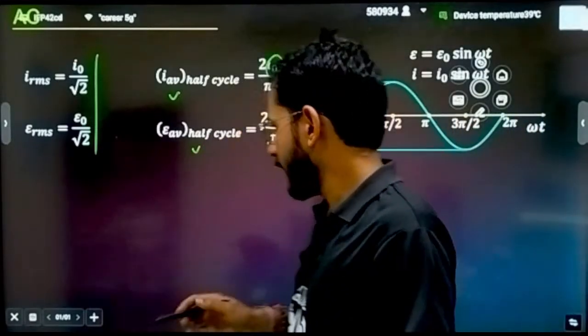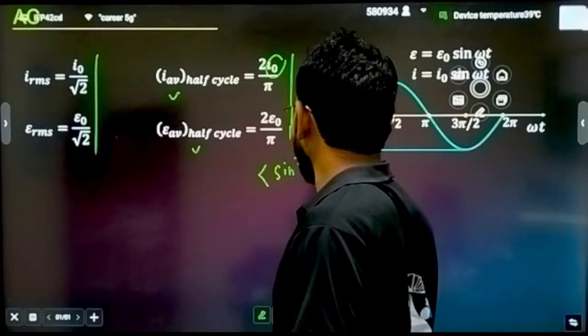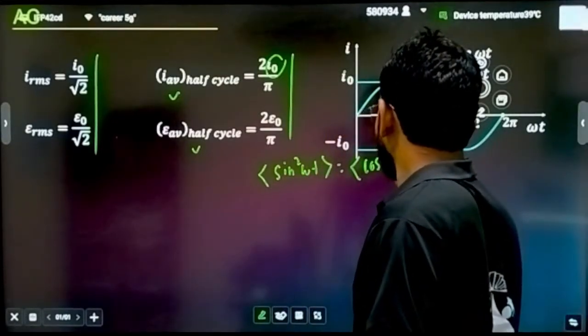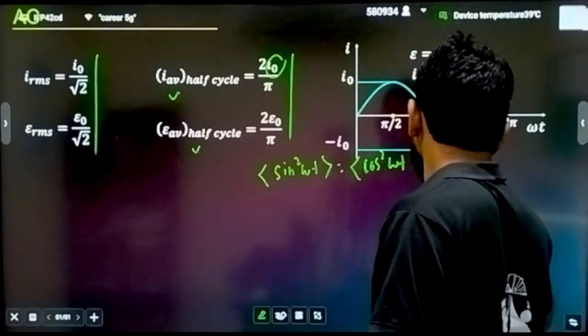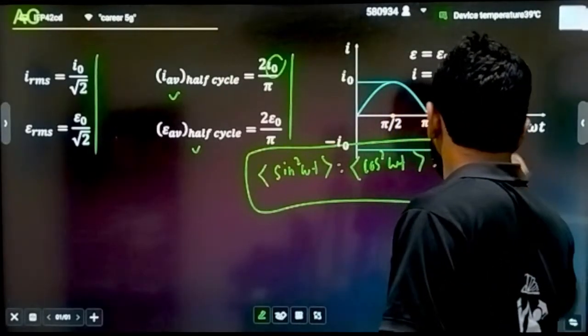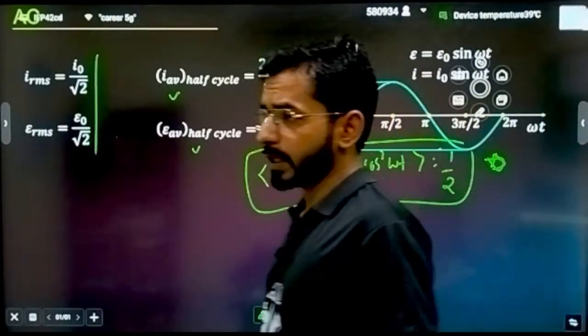One more very important thing I am telling you: the average value of sine square omega t is equal to the average value of cos square omega t, for a complete time period, and it equals half. This is a very important result. Directly remember it. You can find your answers very fast.